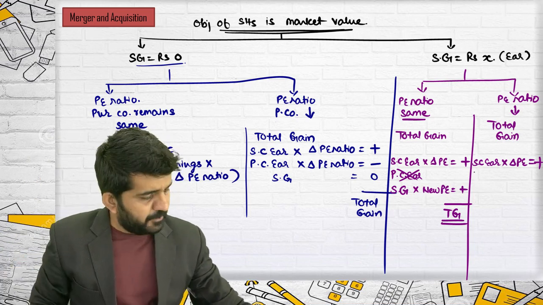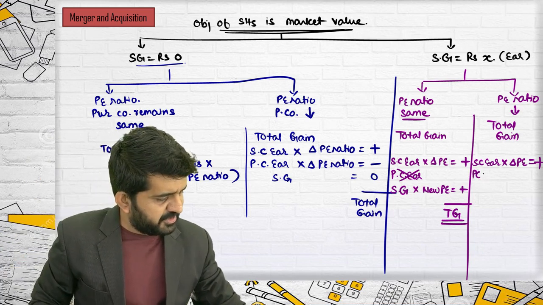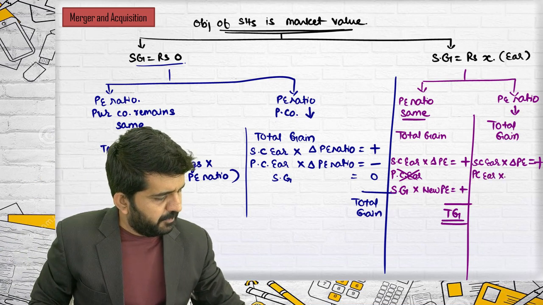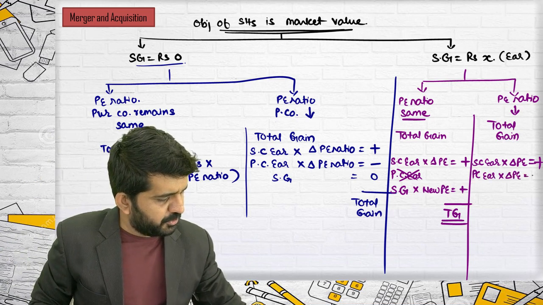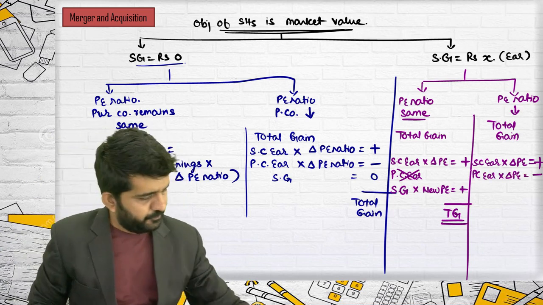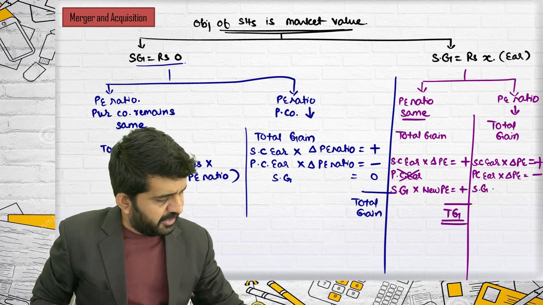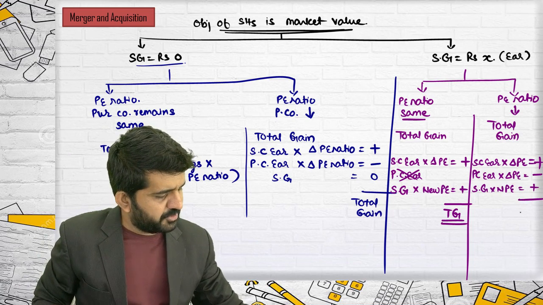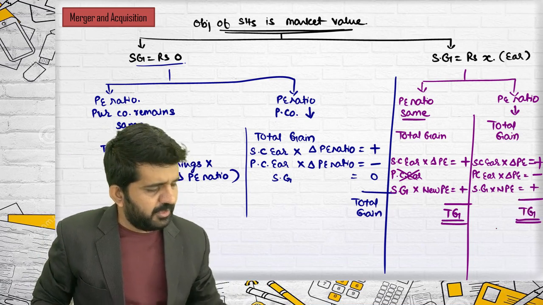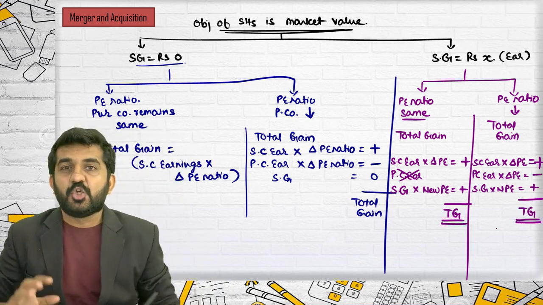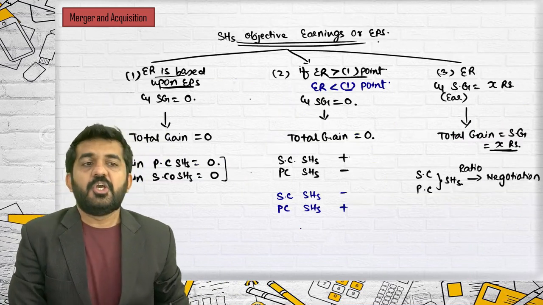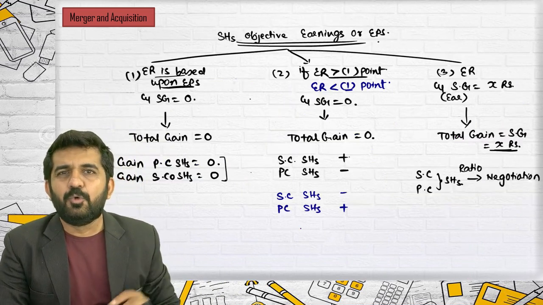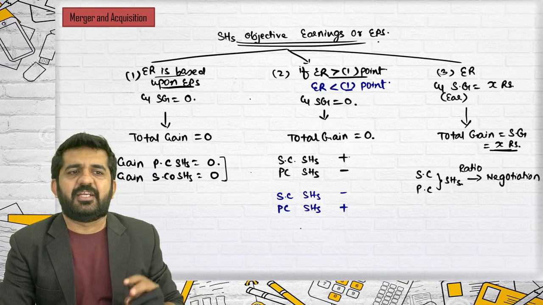Number 2, purchasing company PE ratio is decreasing. Purchasing company's earnings multiplied by difference in PE ratio, this answer will be negative. Synergic gain multiplied by new PE ratio. This answer will be positive and this will be total gain. Alright. So if you are having these two charts in your mind, believe me, the conceptual clarity will be easy.